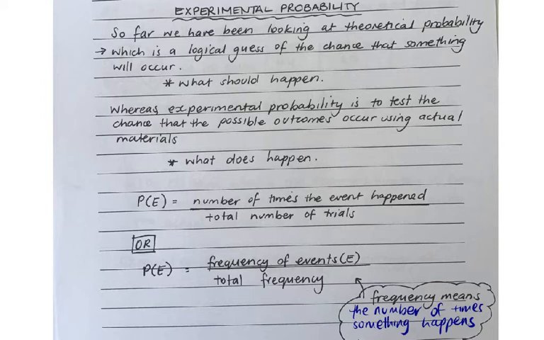We're going to be using a few different formulas. So we know that when we look at probability and calculating probability, we use this formula here, and we can also use this one here, but this time we're looking at the probability of an event equals the frequency of events divided by the total frequency. And when we refer to frequency, we mean the number of times something happens.